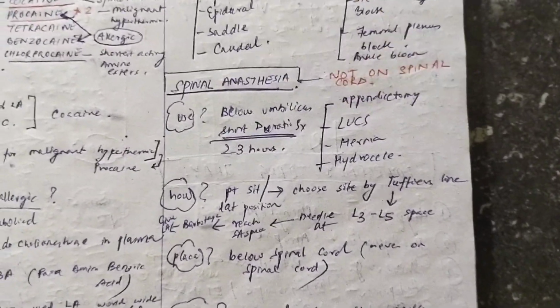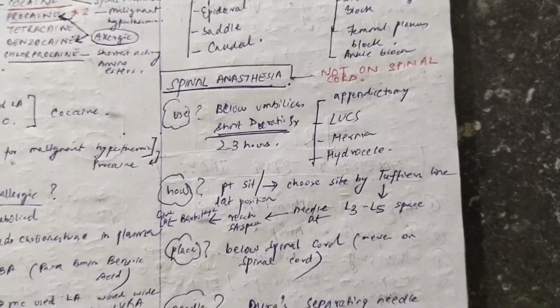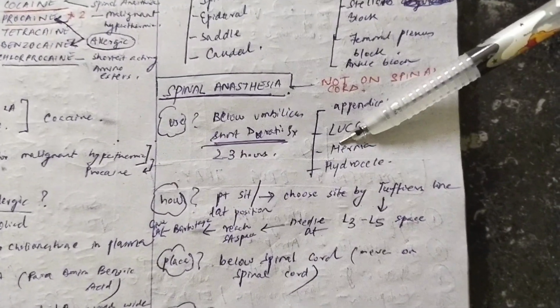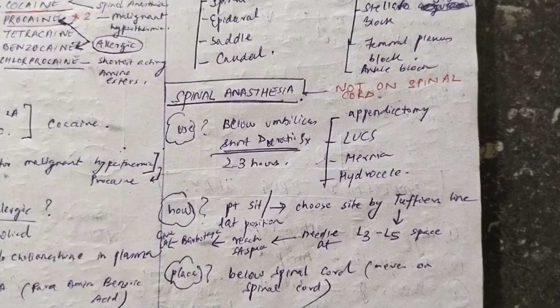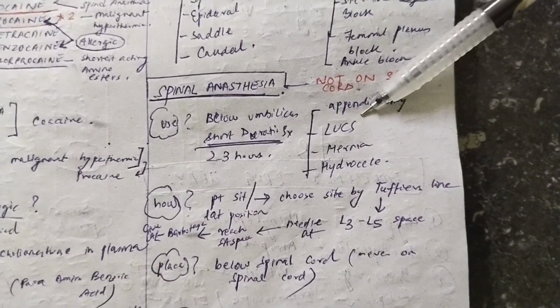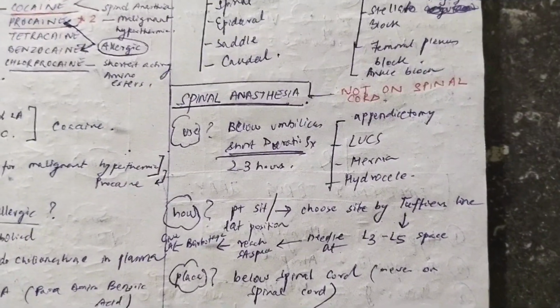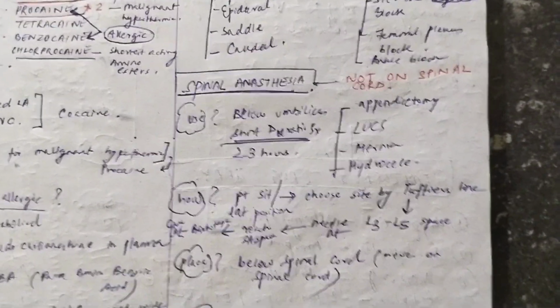So first, what are the indications? I told you in the beginning that for any short duration surgery below the umbilicus, we go for spinal anesthesia. So what are the examples of these surgeries, and what do you mean by short duration? Short duration means 2 to 3 hours of surgery below the umbilicus. For example, appendicectomy, LUCS, that is lower uterine cesarean section, hernia operation, hydrocele operation. These are some of the examples of short duration surgeries below the umbilicus where you give spinal anesthesia.